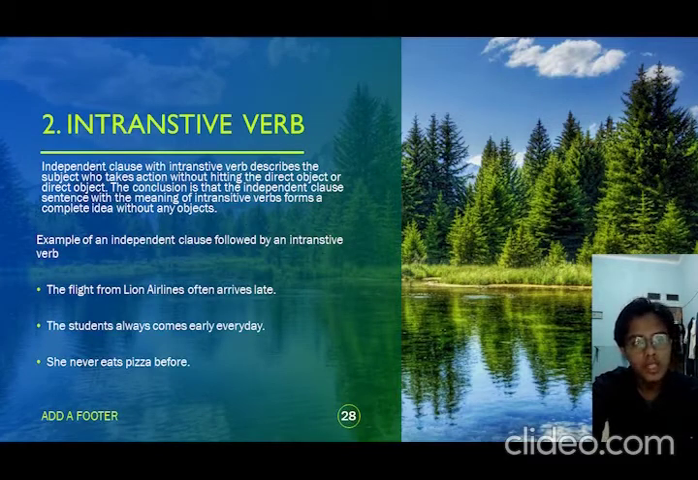So the conclusion is that the independent clause sentence with intransitive verbs forms a complete idea without any object, or the sentence has no object.